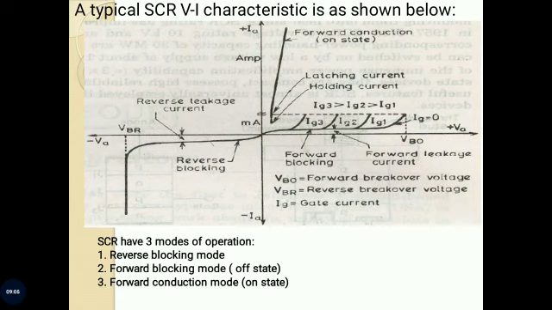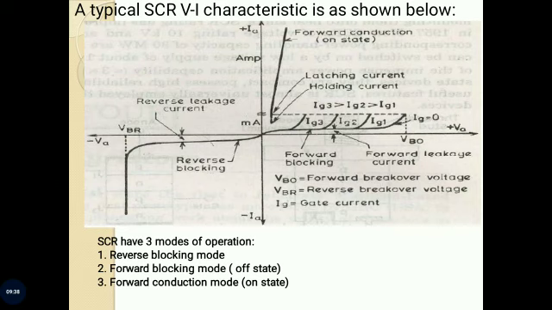The figure shows static VI characteristics of a thyristor. Here, VA is the anode voltage across thyristor terminals A and K, and IA is the anode current. Typical SCR VI characteristics reveal that a thyristor has 3 basic modes of operation.